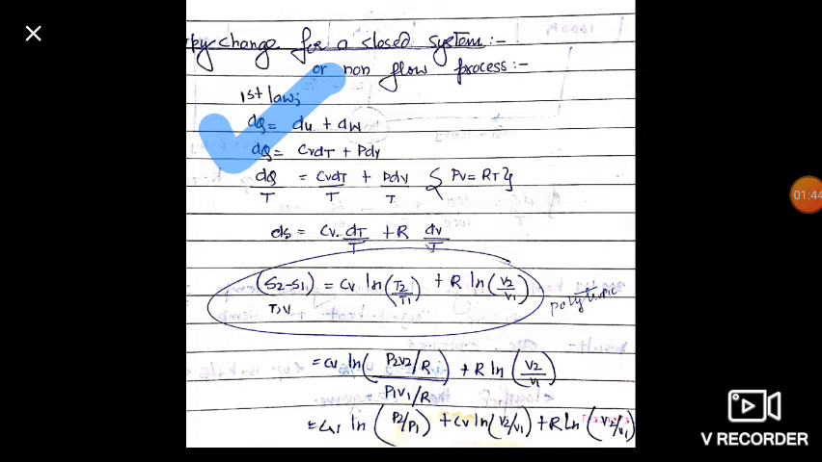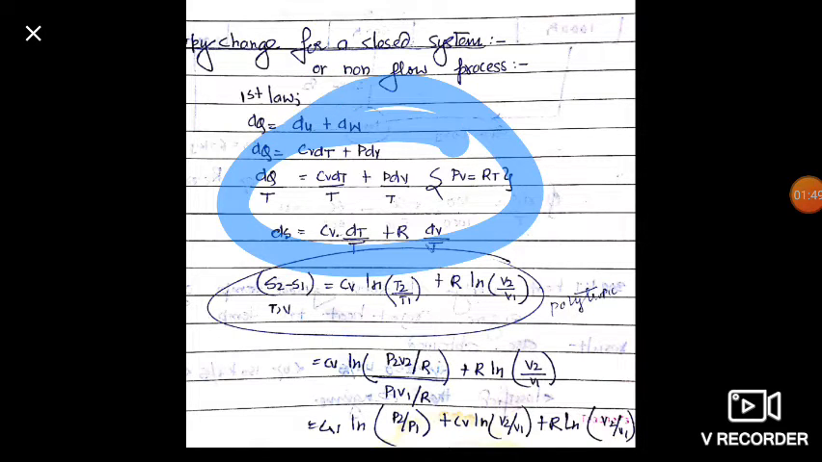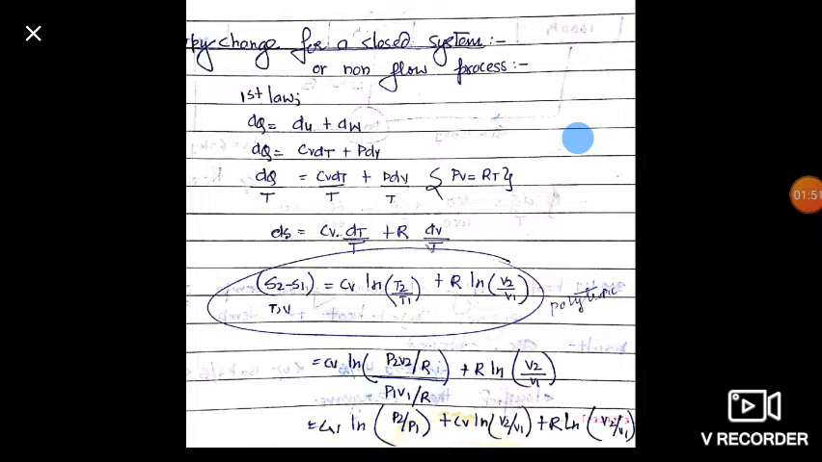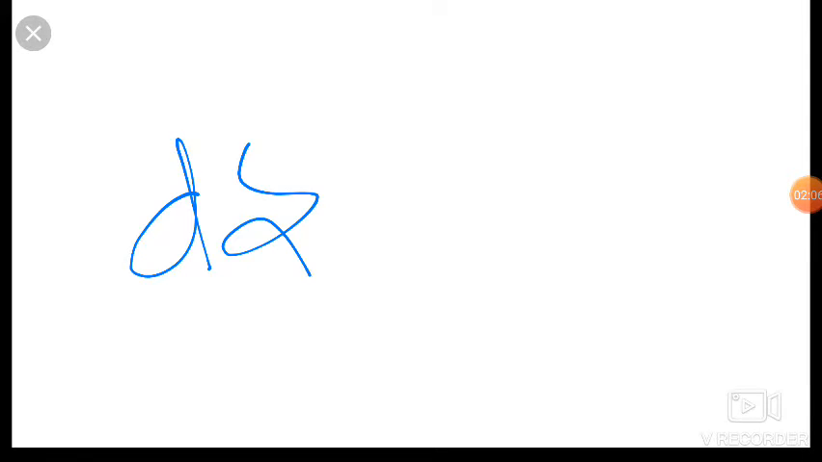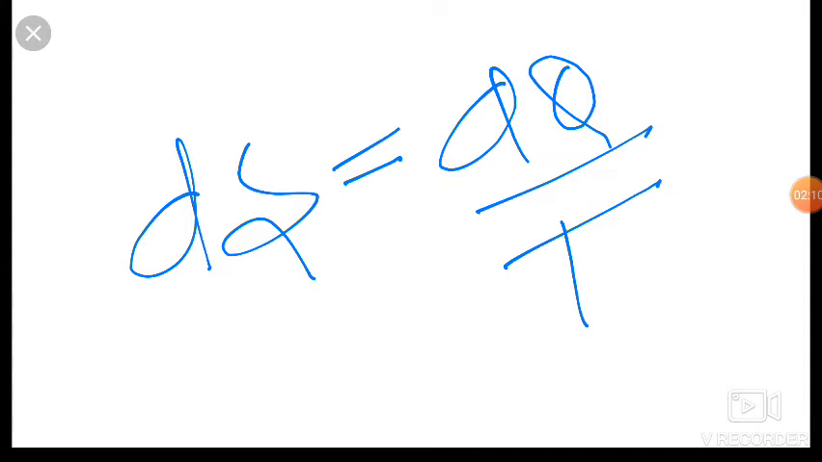Now friends, we will divide this dq with temperature. So friends, we will get dq upon T is equal to cv dT upon T plus p dv upon T. Now again we will use pv is equal to RT in this equation friends. Then dq upon T is equal to ds. This is our change in entropy is equal to dq upon T. We already studied this.